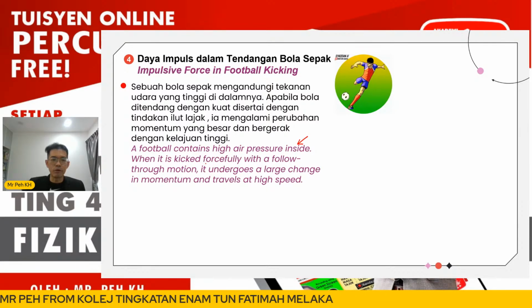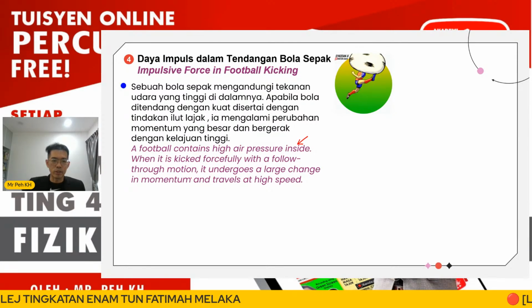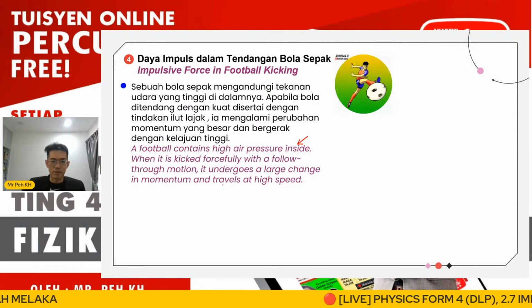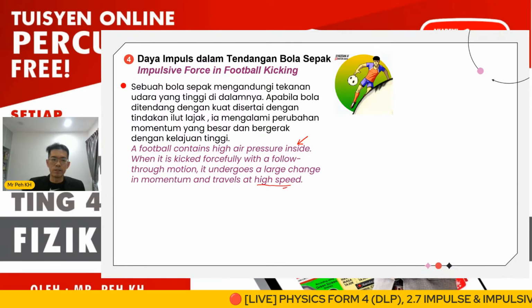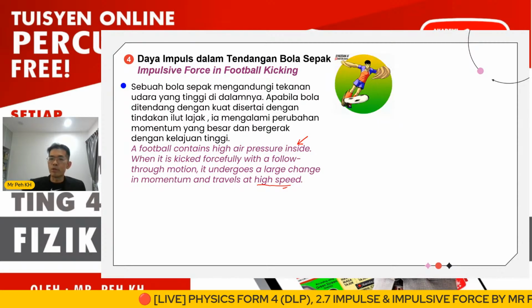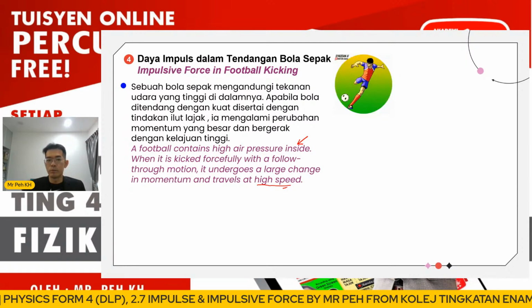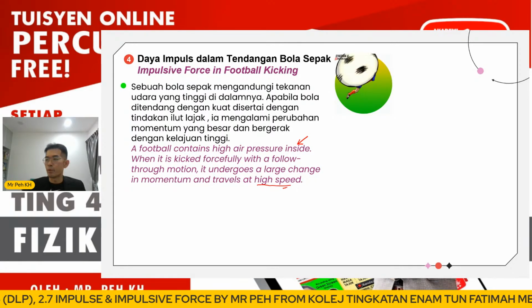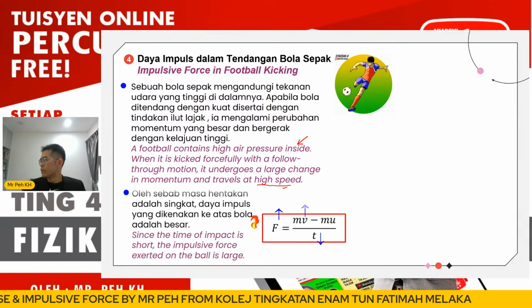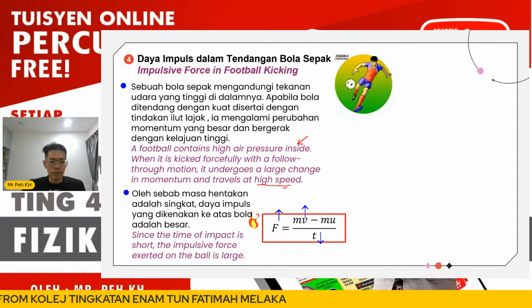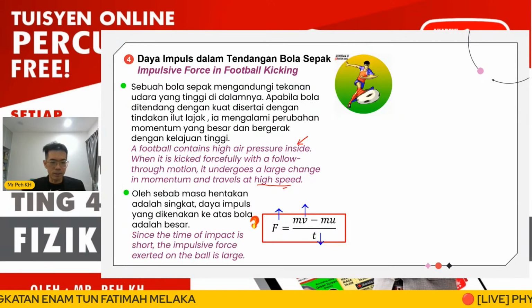When it is kicked forcefully with a follow-through action, it undergoes a large change in momentum and travels at higher speed. The ball we use must be full of air, which gives high air pressure. Since the time of impact is short, the impulsive force exerted on the ball is large.